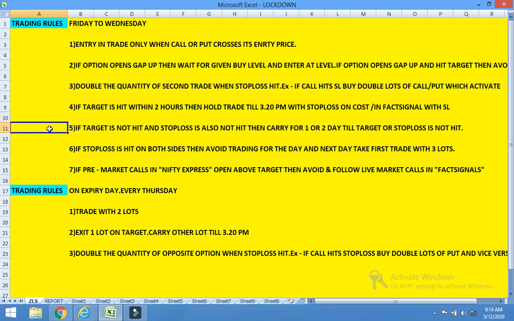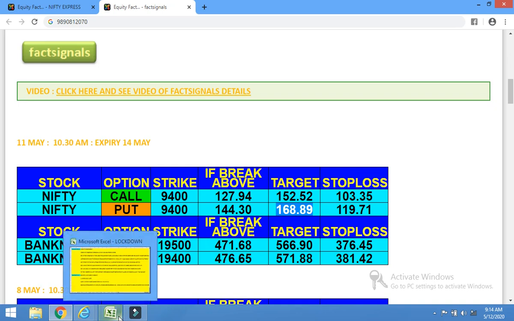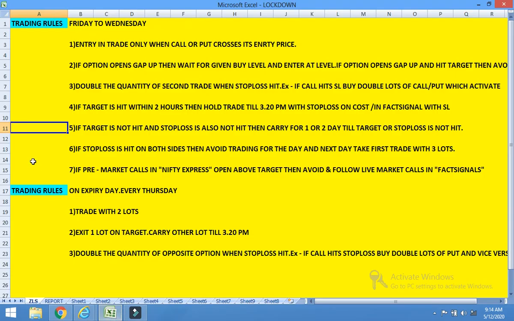Then, if the target is not hit and the stop loss is also not hit, you can carry the trade for 1 or 2 days till the target or stop loss is hit. You entered into put and neither is hit, you can carry it for one more day. Maximum 1 or 2 days, your target or stop loss will be hit.